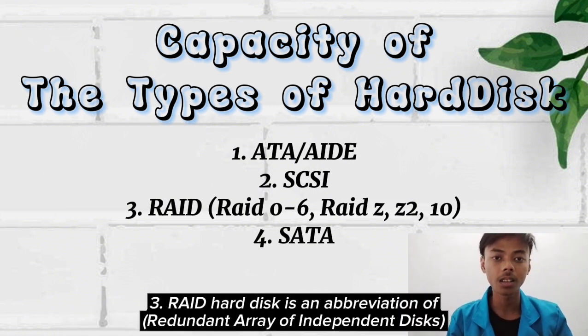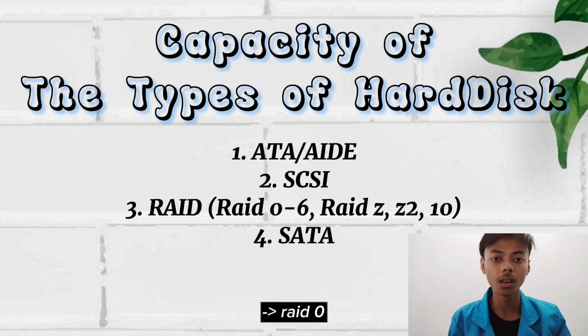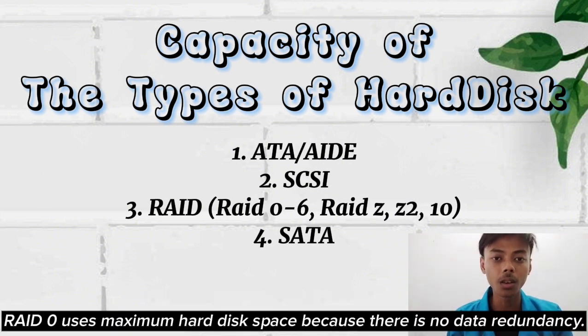3. RAID hard disk. RAID is an abbreviation of Redundant Array of Independent Disks. RAID 0. RAID 0 uses maximum hard disk space because there is no data redundancy.